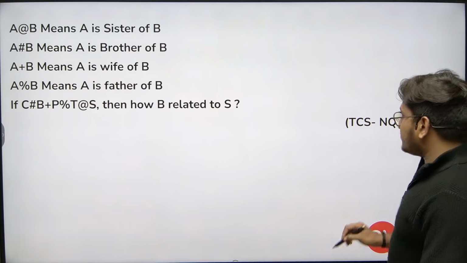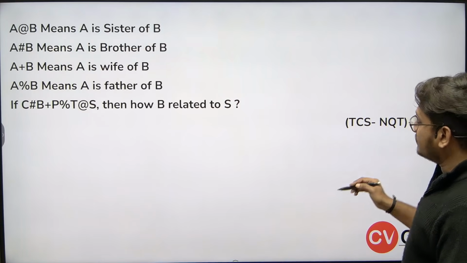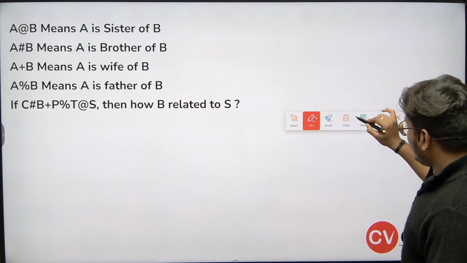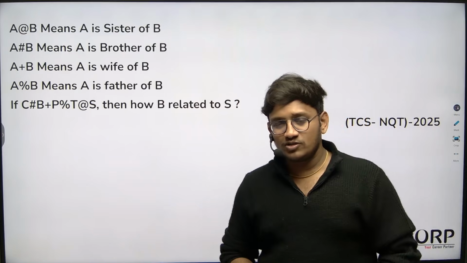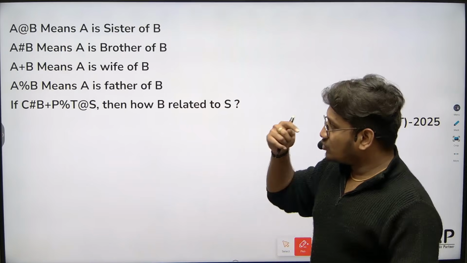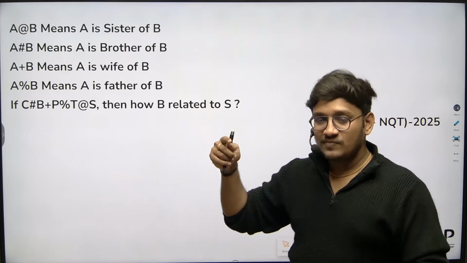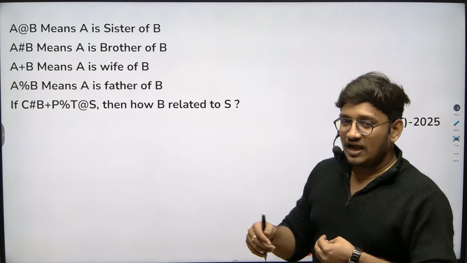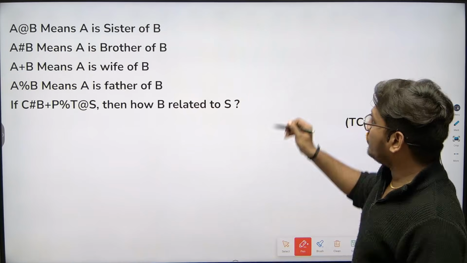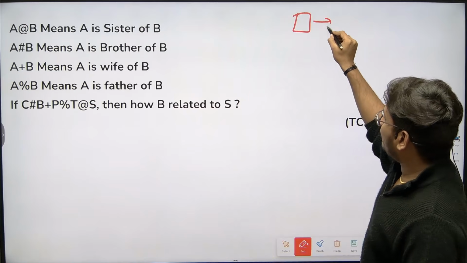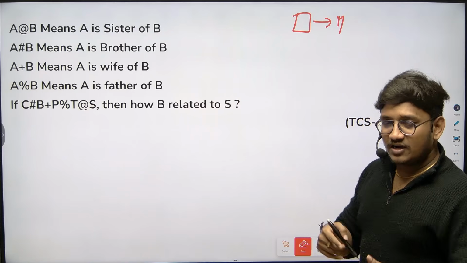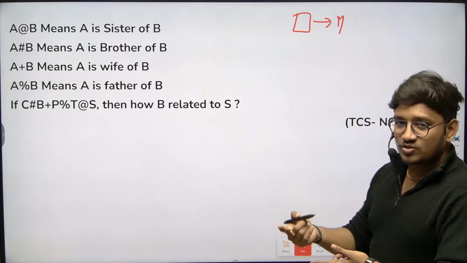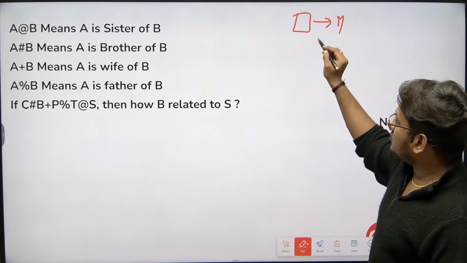Yes, again an interesting question from blood relations. Guys, most of the students are getting this pattern of questions, minimum 1 to 2 questions, so make a note. How to solve these types of questions? For solving blood relations questions, I have given 5 symbols to remember. All male characters are represented in a box. We already made the same blood relations video in the playlist. You just go through it once before solving this question.